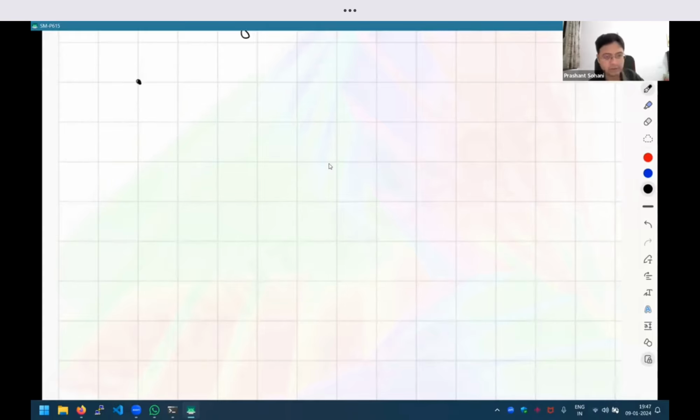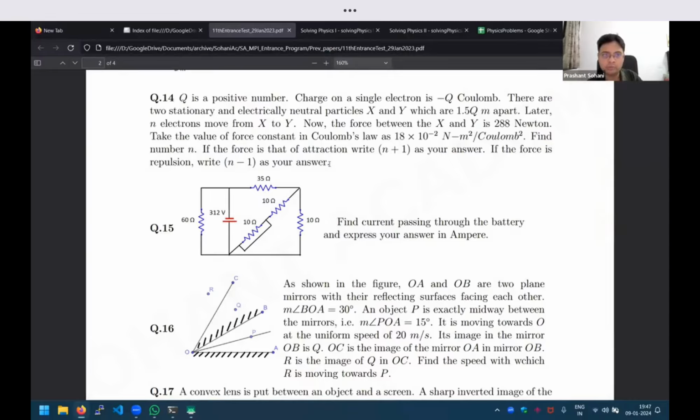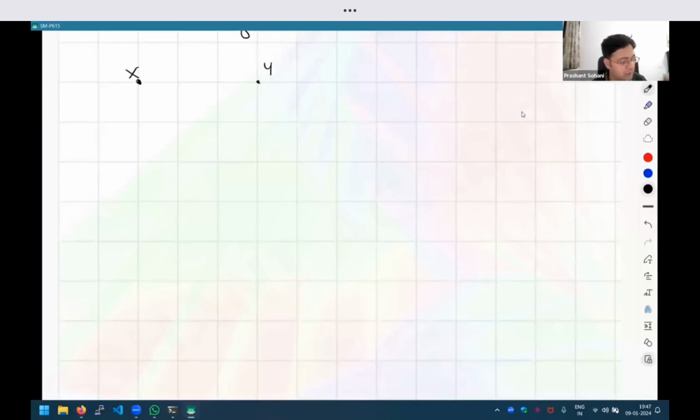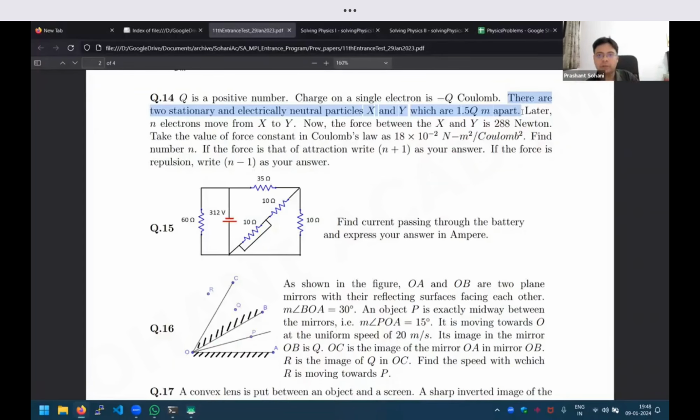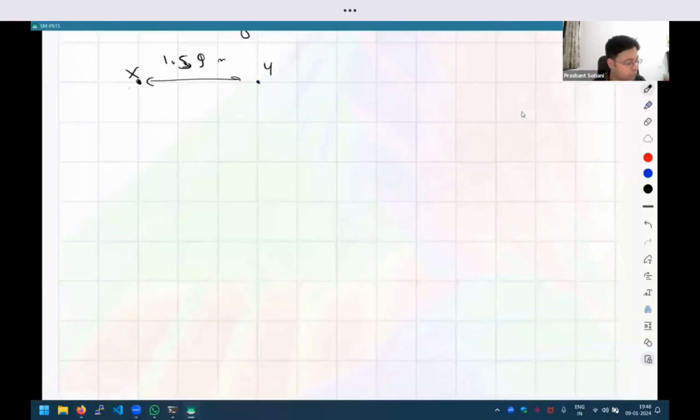So what is the diagram saying? The initial diagram is that there are two electrically neutral particles X and Y which are placed some distance apart. So we are given two particles X and Y, and the distance between them is given as 1.5 Q meters, where this Q is just some unknown number. We don't know the value of Q, but they have given it for convenience because that Q is going to cancel. So that is why they have given that 0.5. And initially they are neutral, right? So the total charge, if I write the charge, is 0 and 0 in both cases.